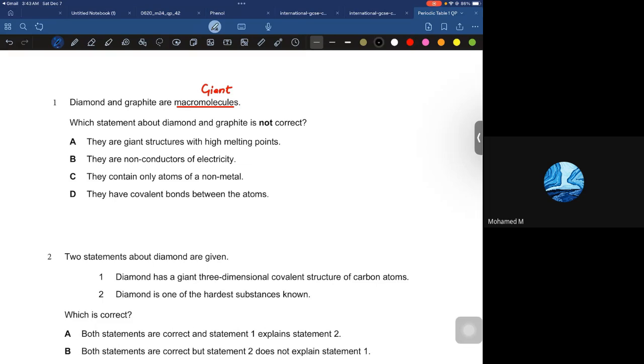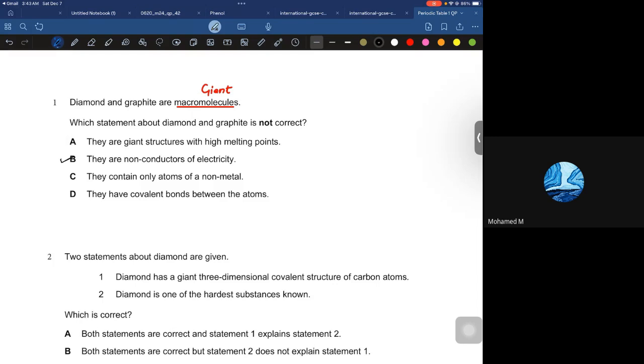This is a correct statement, right? This is correct because both have high melting and boiling points. They are non-conductors of electricity. No, graphite is a good conductor if you remember. Am I right? Yes or no? Exactly. So this is your correct answer.